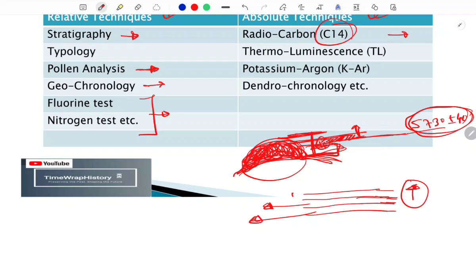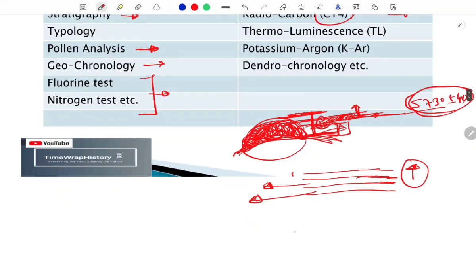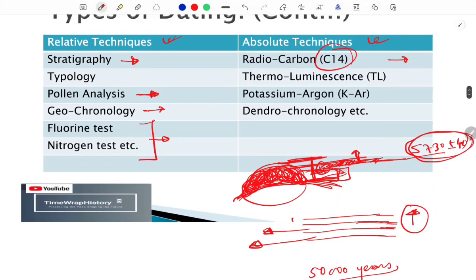And later on if we divide this into half, this will be the same as this one. Okay, so the time period for carbon dating is actually limited, and beyond 50,000 years we cannot measure the time using this method.